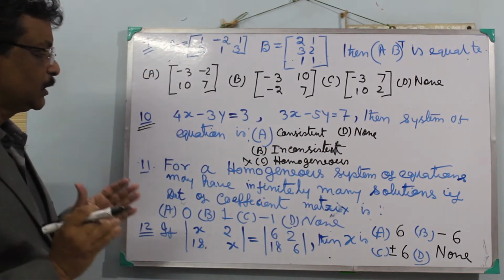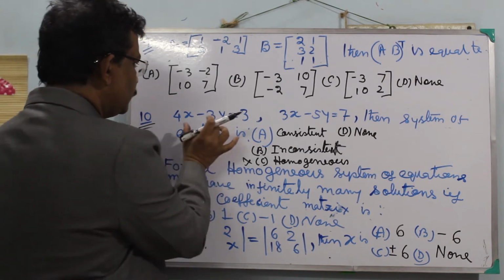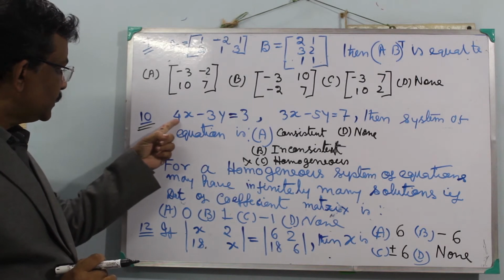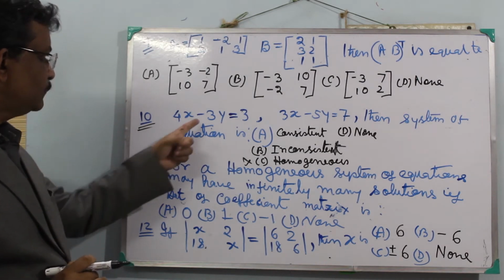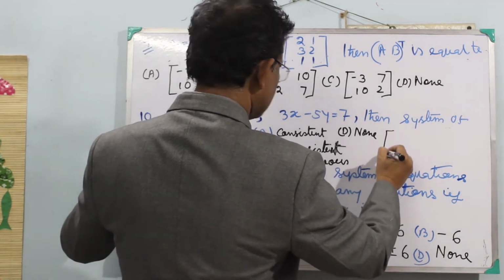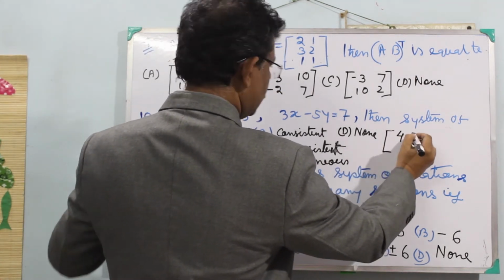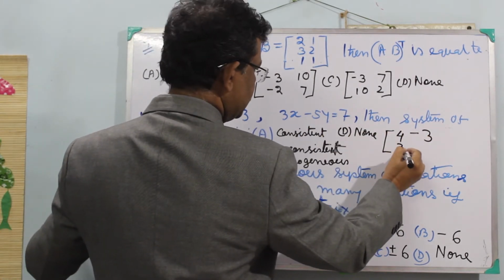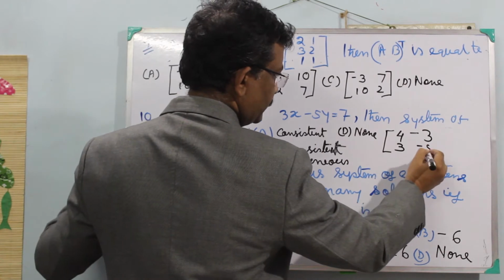So for consistency, we know the coefficient matrix is formed taking the coefficients of x and y with sign. So the coefficient matrix here is [4 minus 3; 3 minus 5].